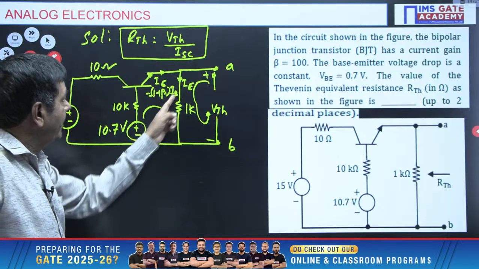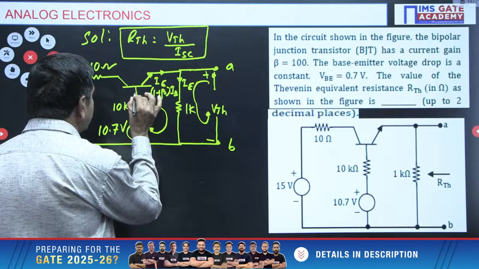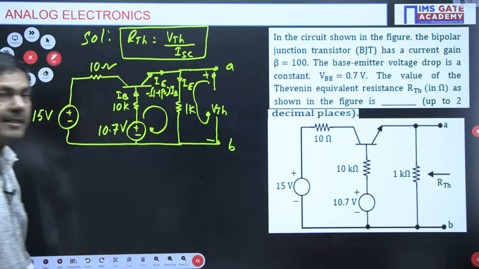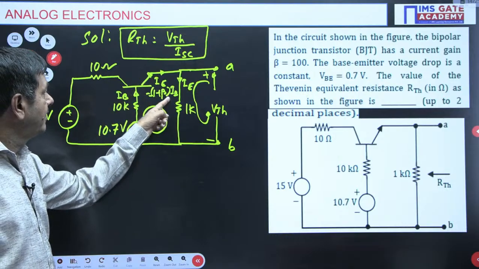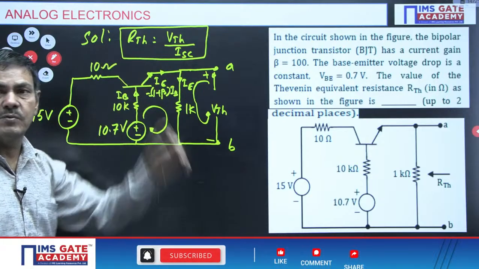To find the IE, IB is required, the base current. Even this current is also the same base current, you know very well. Apply the KVL and find the base current. Once you get the base current, you will get the IE value, IE into 1K, VTH.